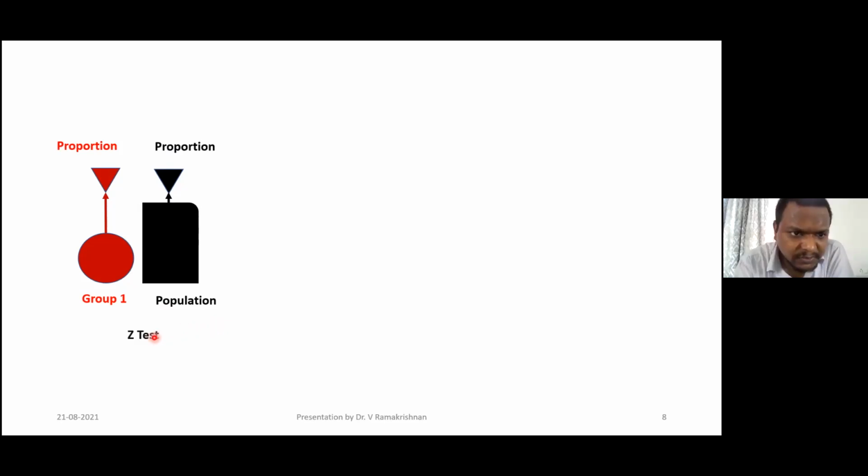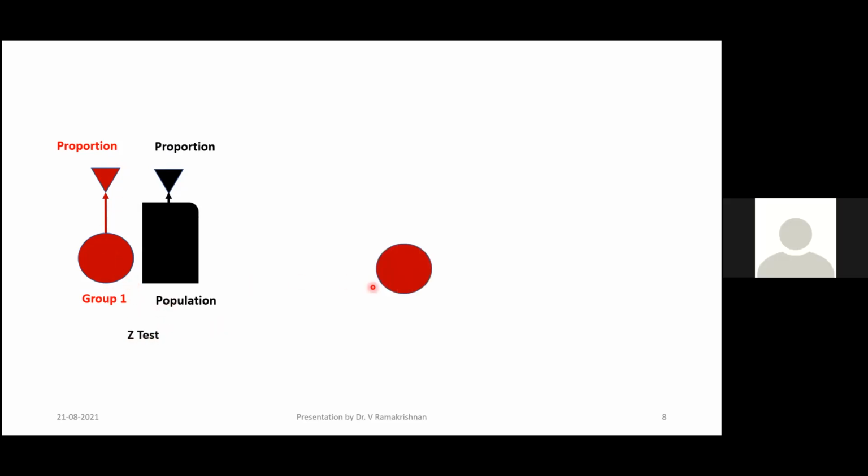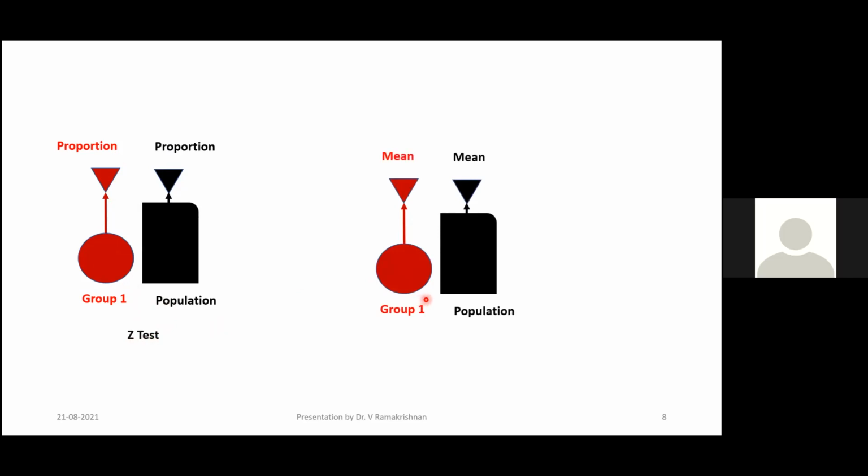The proportion test. Very good. Is that test called one proportion test? Right. Okay, only one proportion I'm taking. Right. And then this one. The population. Yeah, very good. Proportion test, not T-test. Proportion test.